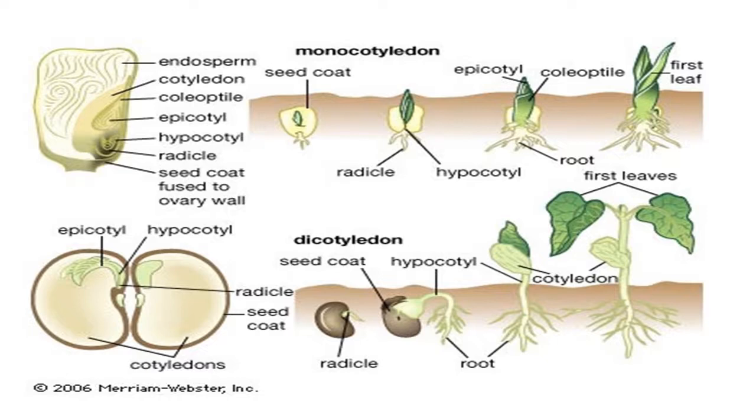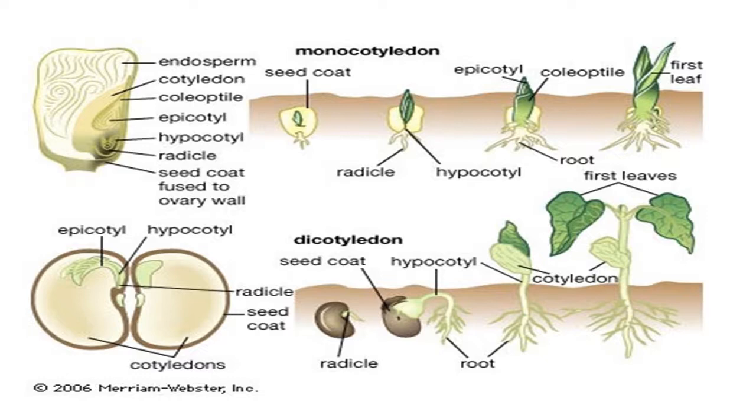That means the mother root, the primary root, is retained in the dicotyledonous plant, but in monocots the primary root is soon replaced by secondary roots. So the root in the monocot plant is called fibrous root, and in the dicot the root is called taproot, because the primary root persists for a long period of time. But in the monocot, the primary root is soon replaced by secondary roots.